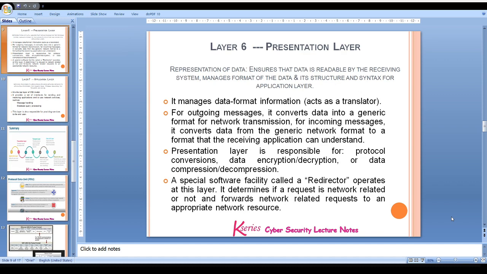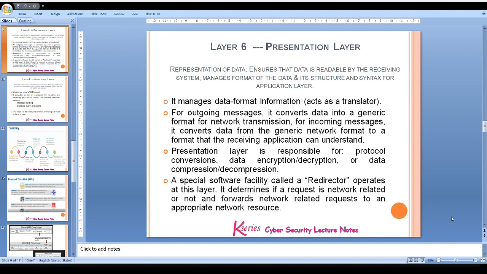Layer 6, which is our presentation layer, ensures that data is readable by the receiving system, and manages the format of the data and its structure and syntax for the application layer. It manages data format information and acts like a translator for outgoing messages. It converts data into a generic format for network transmission.